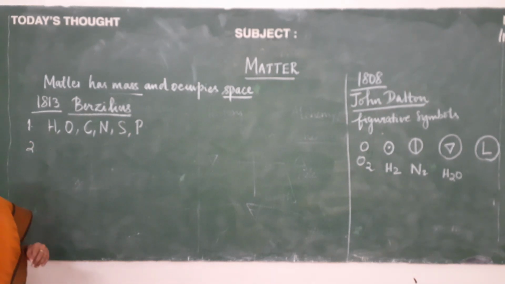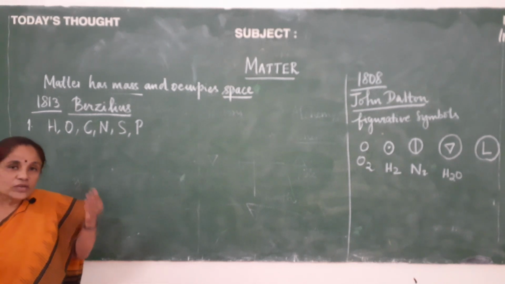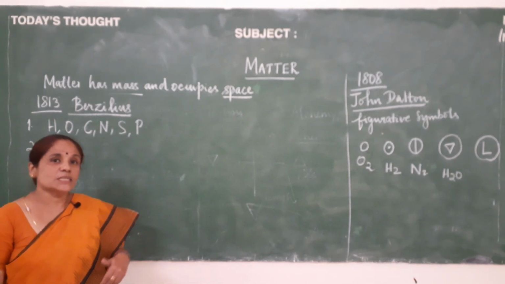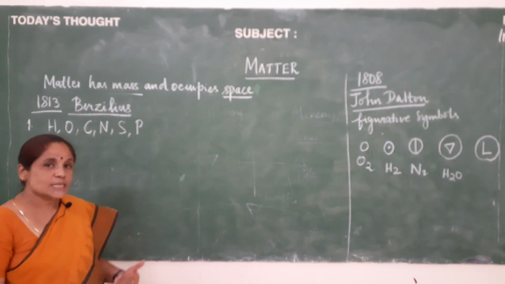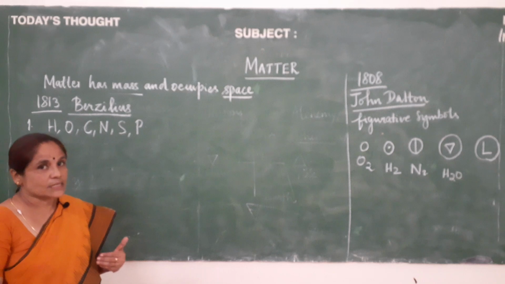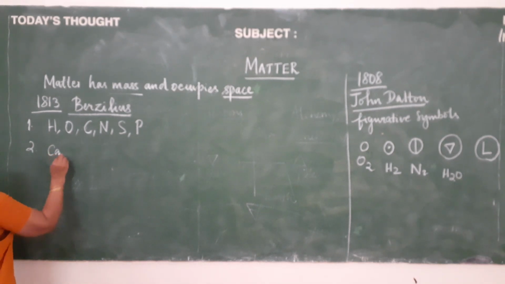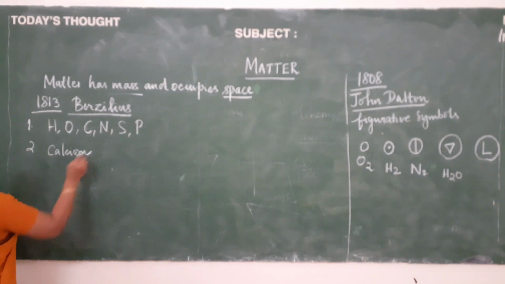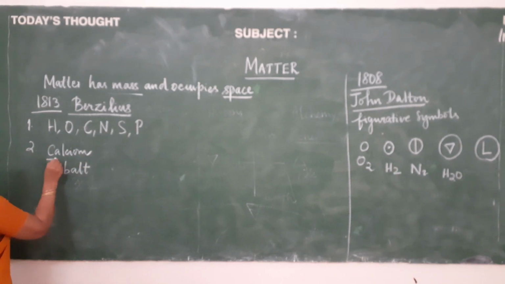And the second point, for some, that is for 2 or 3 elements, the first letter of those elements remained the same, in which case the first letter and the second letter were written as the symbols. Let us see, for example, for calcium and cobalt, the first letter remains the same.